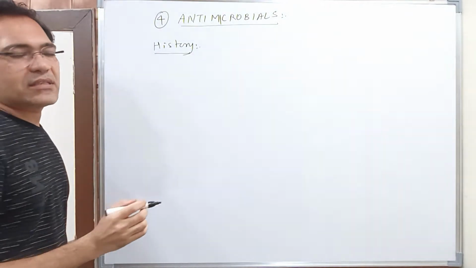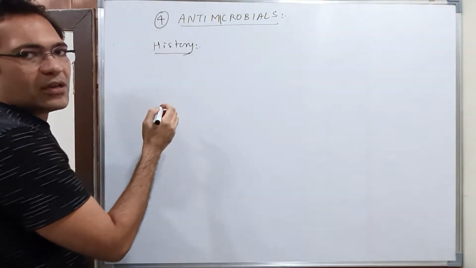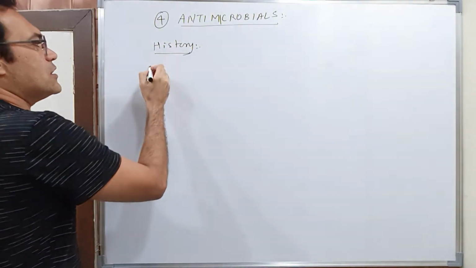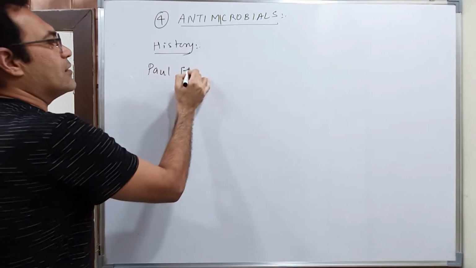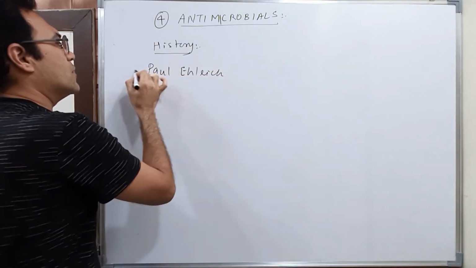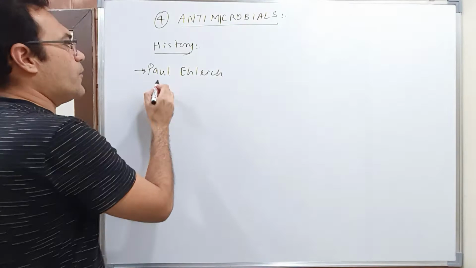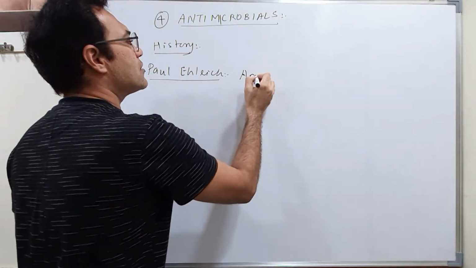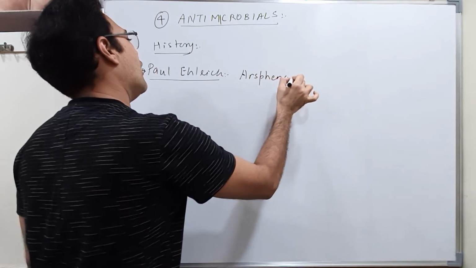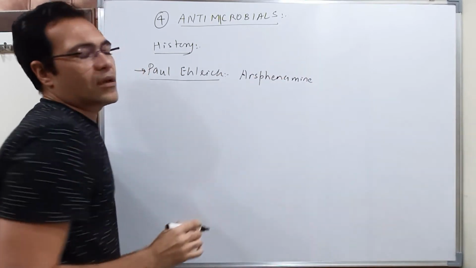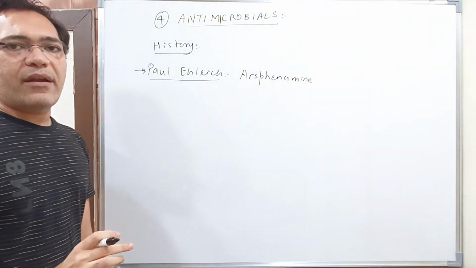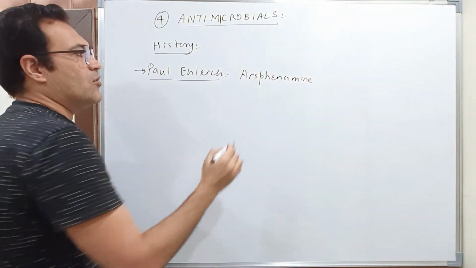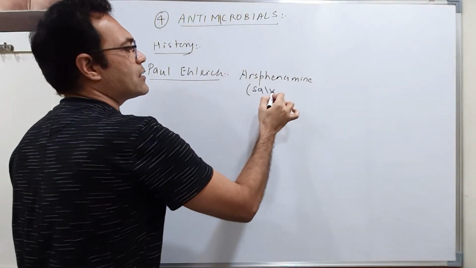of antibiotics. Okay, so first of all, there was a German bacteriologist called Paul Ehrlich. He first of all prepared a drug called arsphenamine, or you can also call it salvarsan.